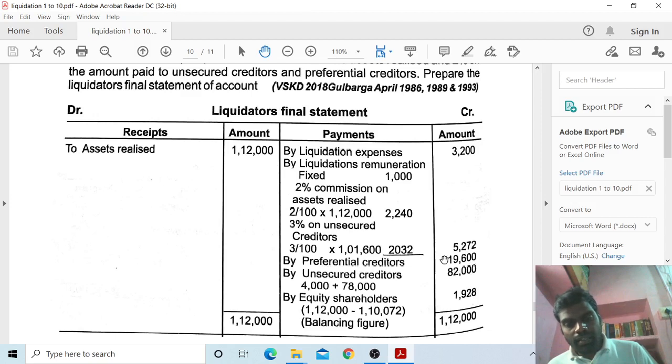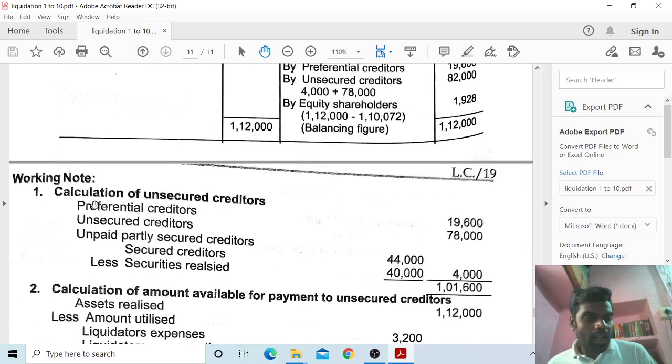Preferential creditors 19,600, unsecured creditors 4,000 plus 78,000, so you have to take 82,000. For equity shareholders, 1,12,000 minus 1,10,072, so the remaining 1,928 is the balancing figure. Now the calculation of unsecured creditors: preferential creditors 19,600, unsecured creditors 78,000.